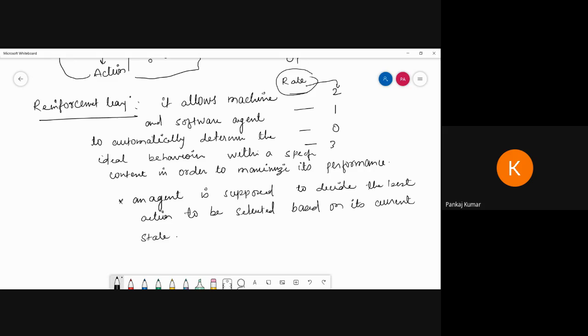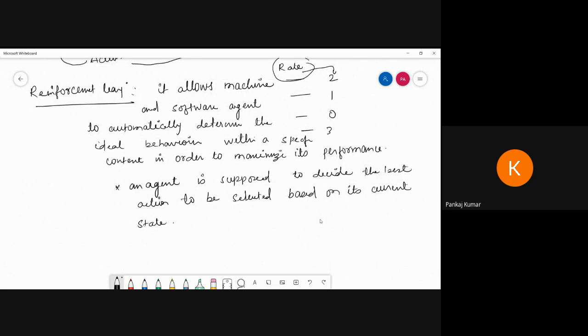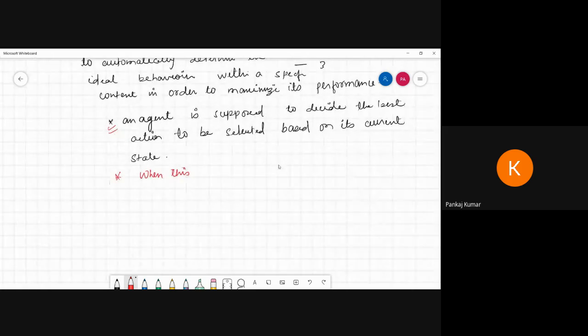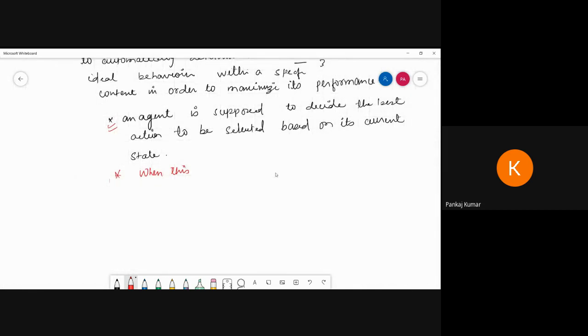And when this step is repeated, the problem is known as a Markov decision process.